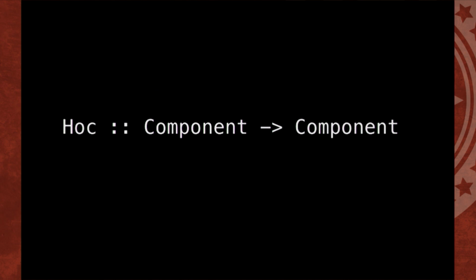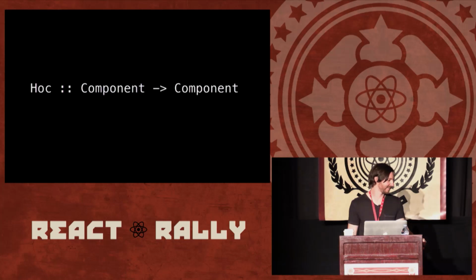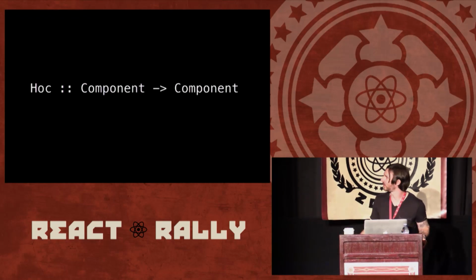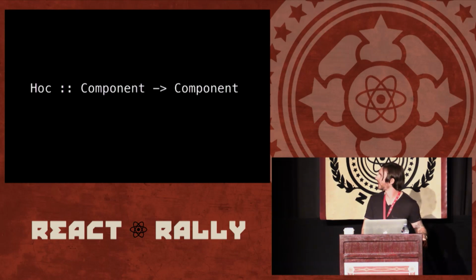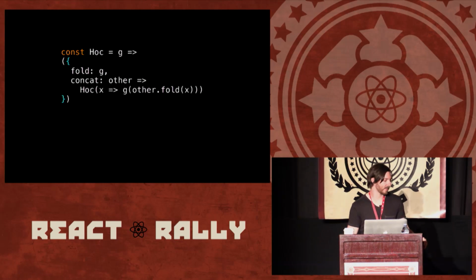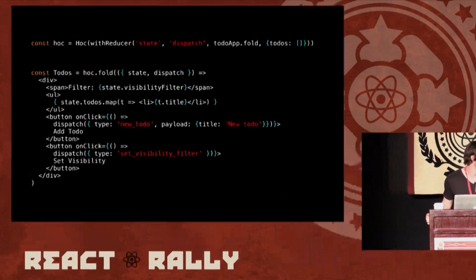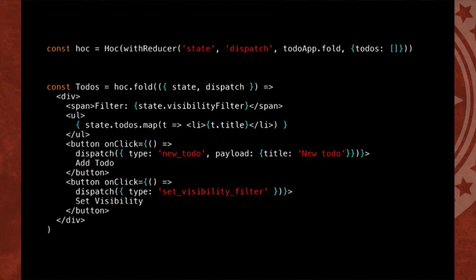And finally, this is where it gets the weirdest. Higher order components, component to component. It's just a function that takes a component, returns one. There's no variables to map over, though, so we can't actually map over it, but we can concat them. So this will concat two higher order components. I'm not even doing that in this example. I just wanted to show you could do that. I'm just putting it in and then folding it back out. But this is the recompose reducer example, or the Redux kind of style example, and we're using our to-do app there to run this. Don't worry about this slide.